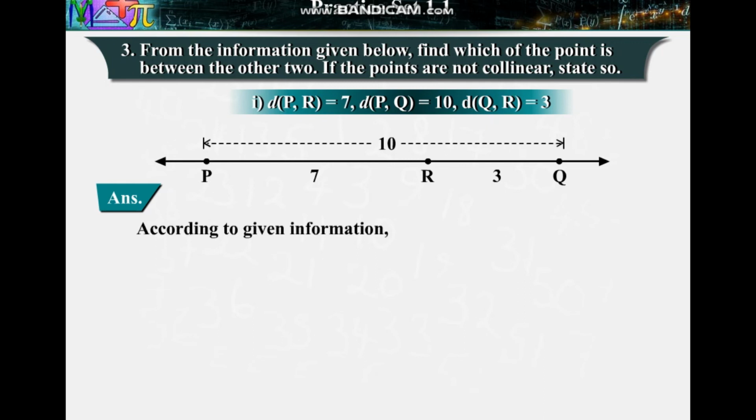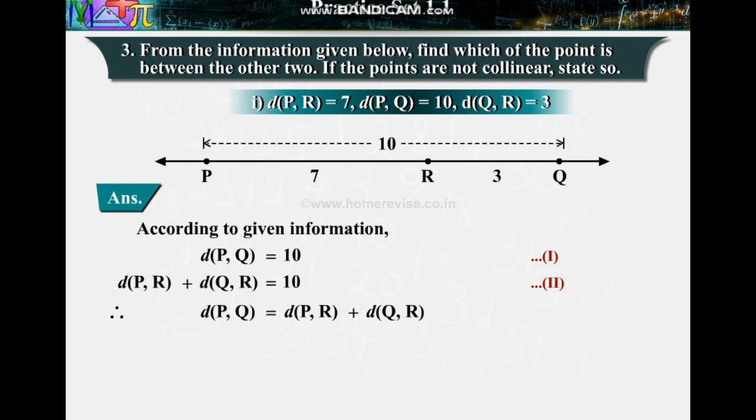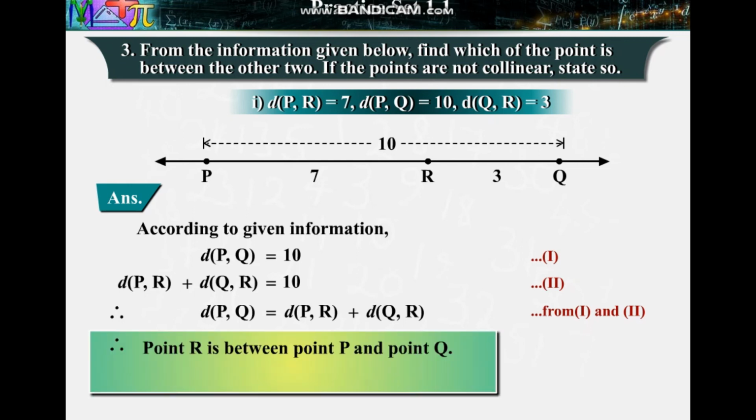According to the given information, distance of P and Q is equal to 10, equation 1. Distance of P and R plus distance of Q and R is equal to 7 plus 3, which is equal to 10, equation 2. Therefore, distance of P and Q is equal to distance of P and R plus distance of Q and R, from equations 1 and 2. Therefore, point R is between point P and point Q. Therefore, P-R-Q.